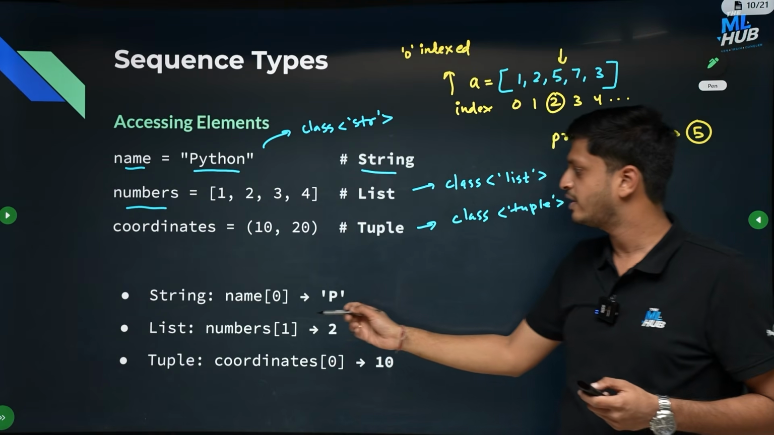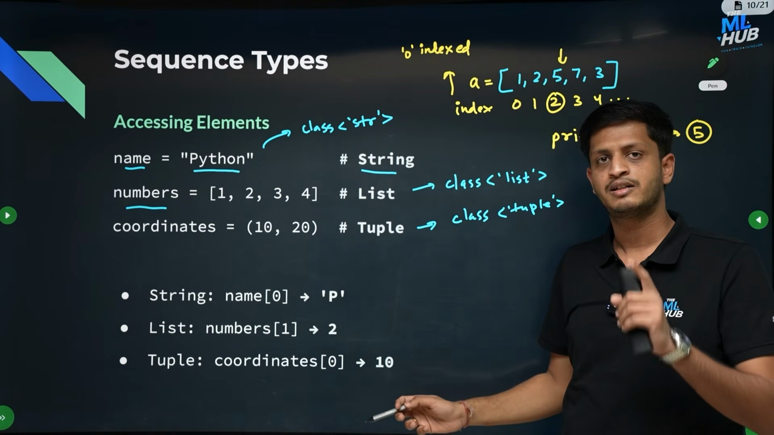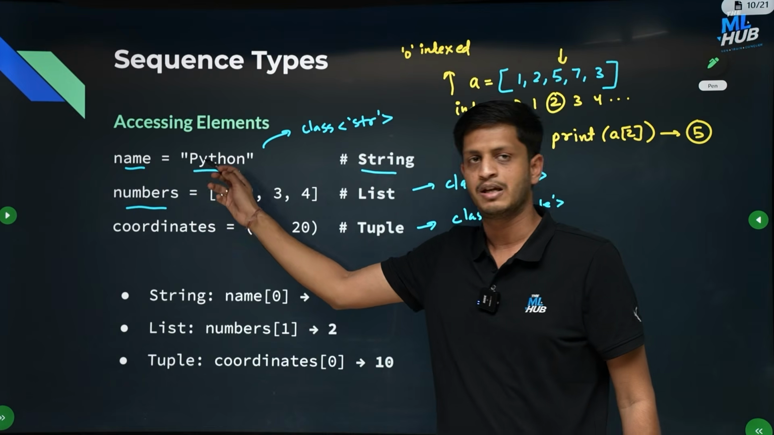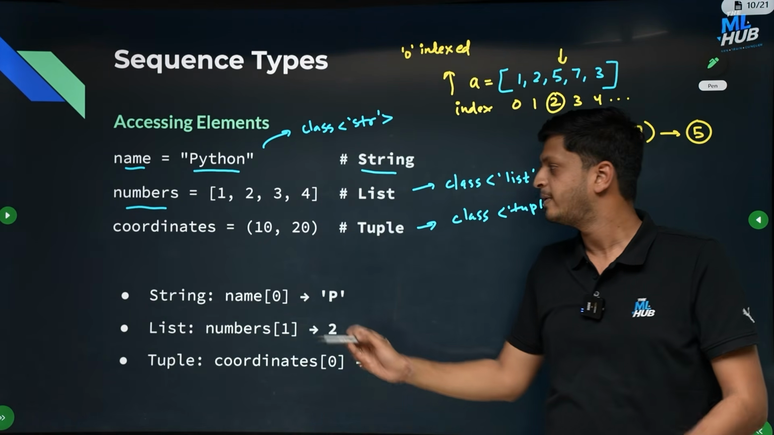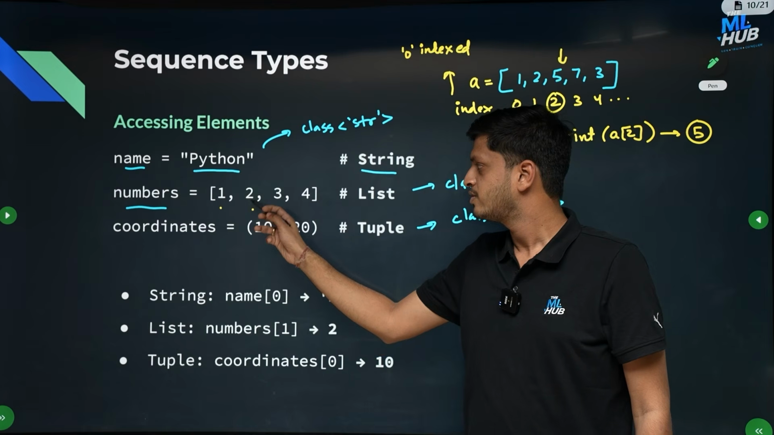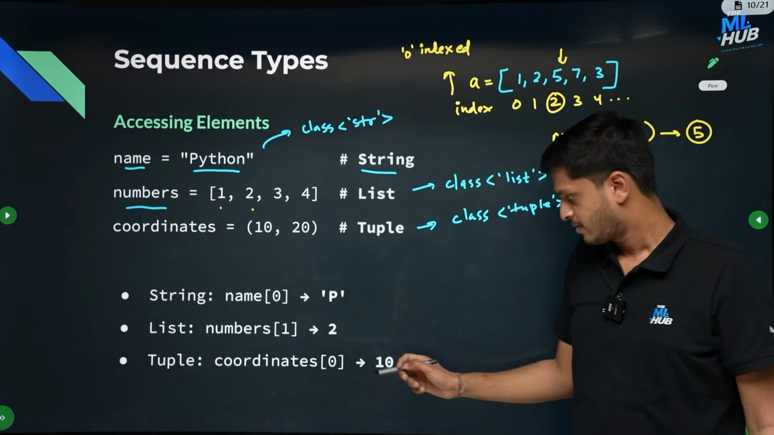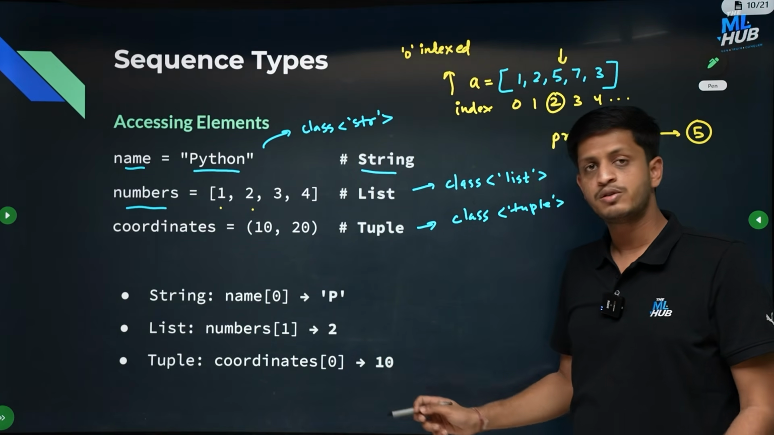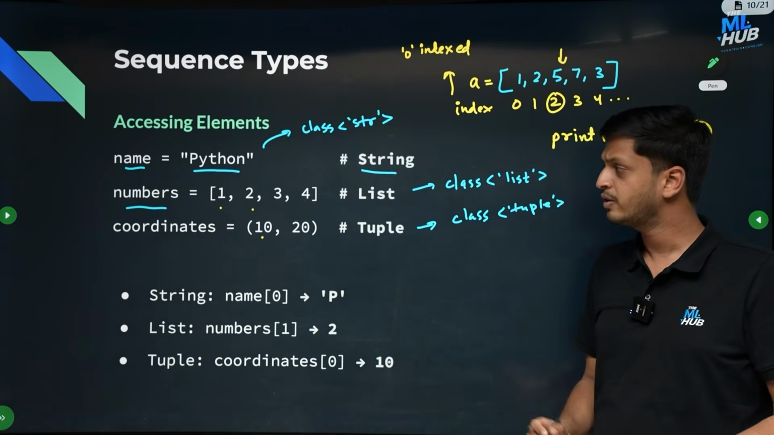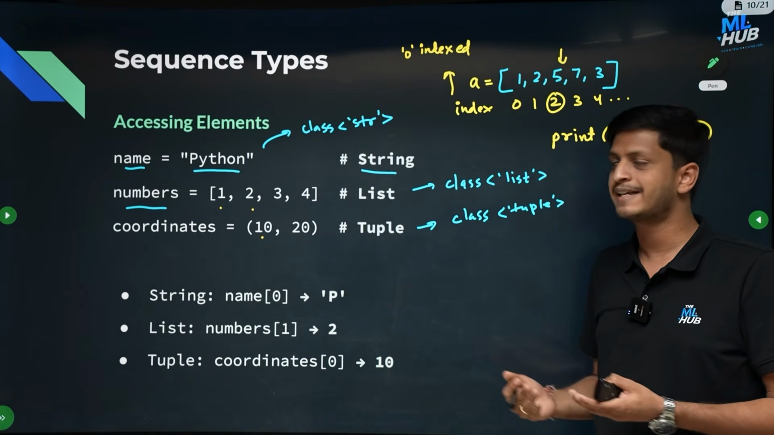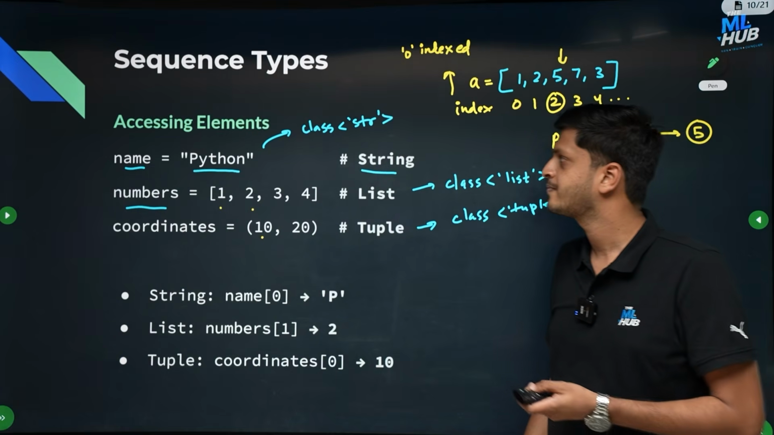So here if you want to access name of 0, 0 is what? The first element, which is the character P. Similarly for numbers of 1, 1 will be what? The second element, because the index will be 0 and 1. So 2 will be printed. And when you print coordinates of 0, 0 is what? The first element. So 10 will be printed. Okay, this is how accessing elements or indexing works in Python.